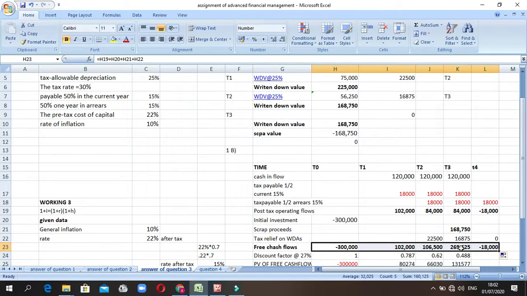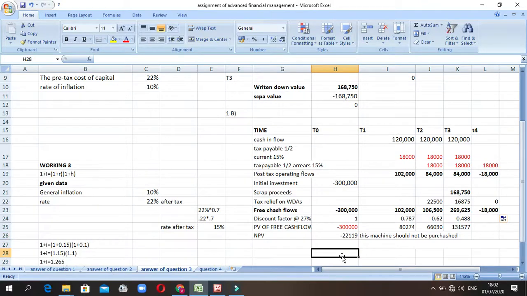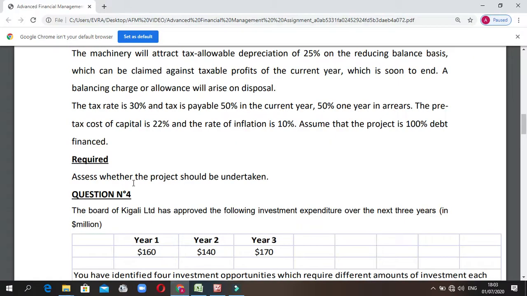When it comes here to the discounting factor, we are using 27, where does it come from? For this discounting factor of 27, we cannot use what we have in our question, because in our question they say that the pre-tax cost of capital is 22 and the rate of inflation is 10. So we have to add inflation in our question.